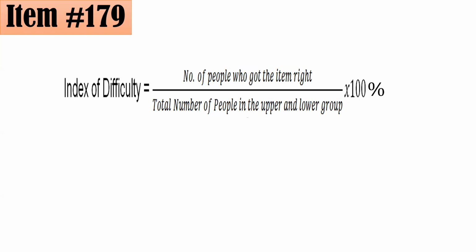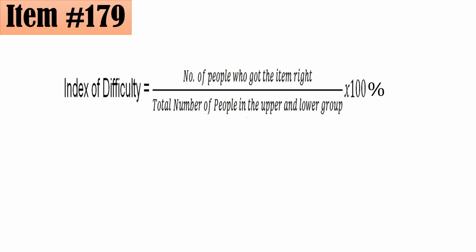Take note po as well that in doing this computation, yung numerator mo ay lahat na nakakuha ng item na yan from both upper and lower group. I-add mo sila. Tapos, kung ilan po yung number of people in the upper group, yun din po yung total number of people in the lower group. I-add nyo po sila both and multiply by 100%.